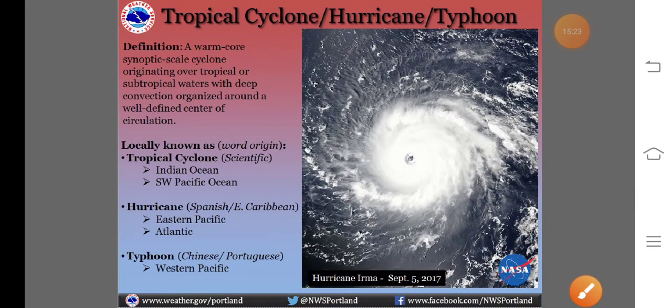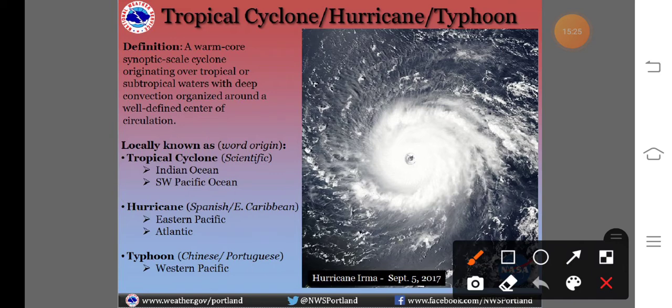Next one, see here, the tropical cyclone is also known as the hurricane and the typhoon. Cyclone means a closed isobar having low pressure at the center, and when it originates in the tropical region, it is known as a tropical cyclone.